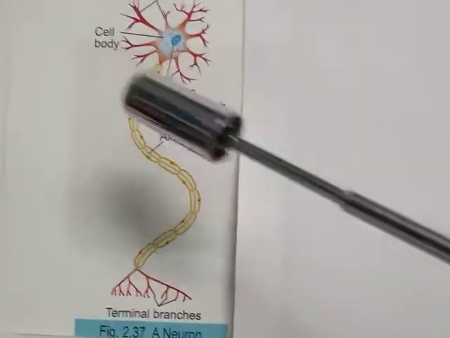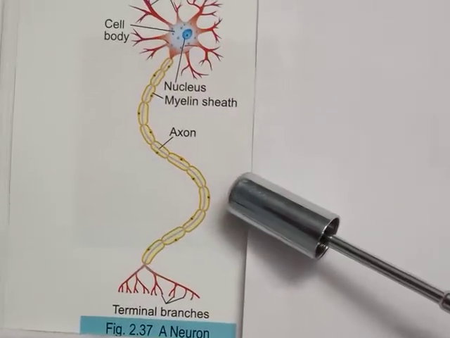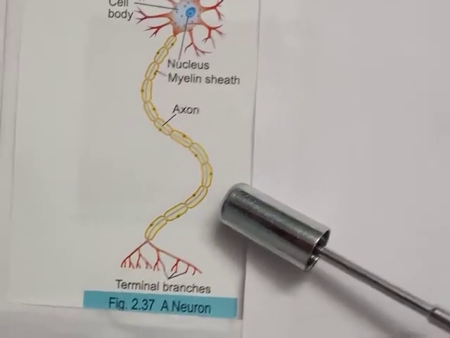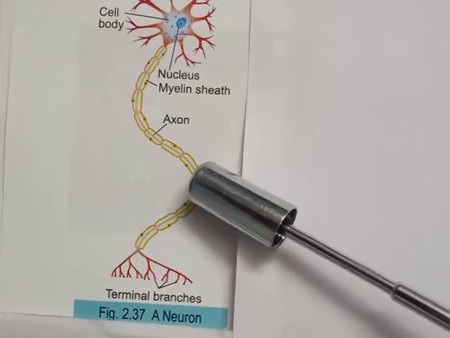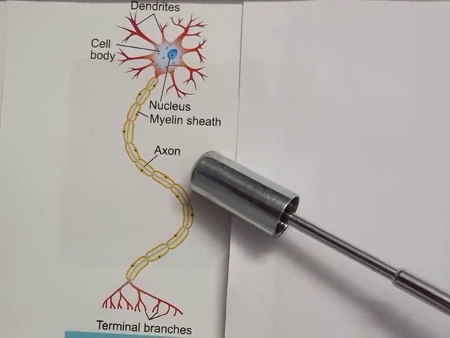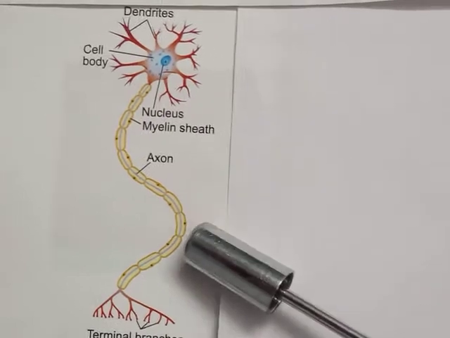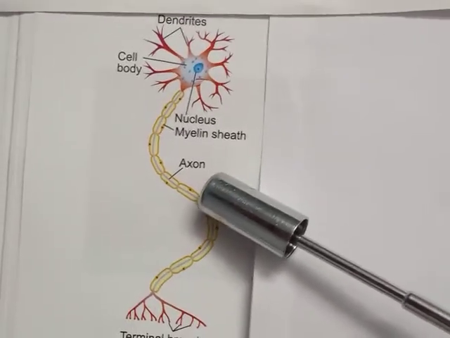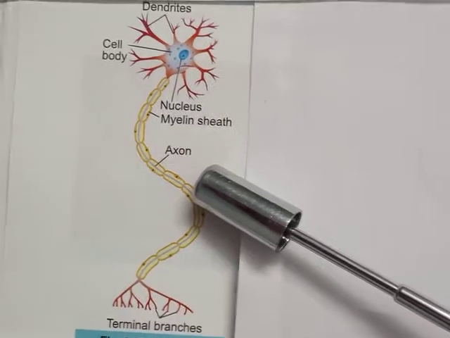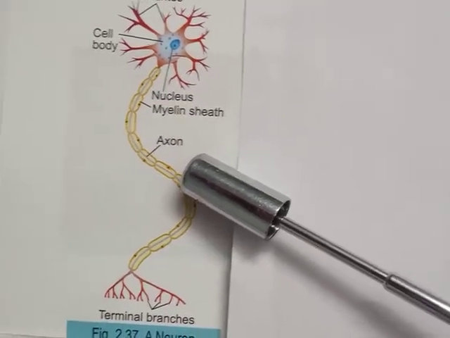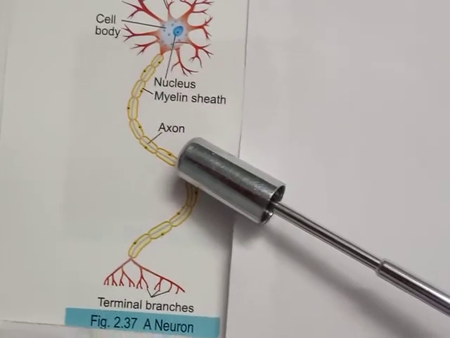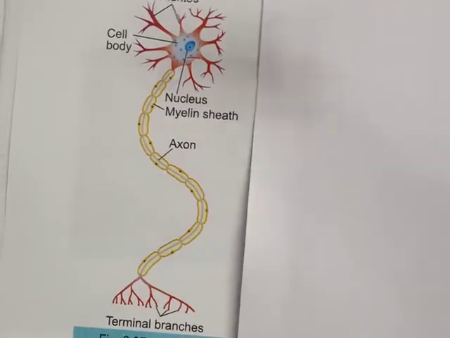When an axon is covered by a myelin sheath, it is called a myelinated or medullated nerve fiber. The myelin contains lipids, proteins and water. The medullary sheath or myelin sheath serves as an insulating layer, preventing loss of energy of the nerve impulse during its passage along the fiber.